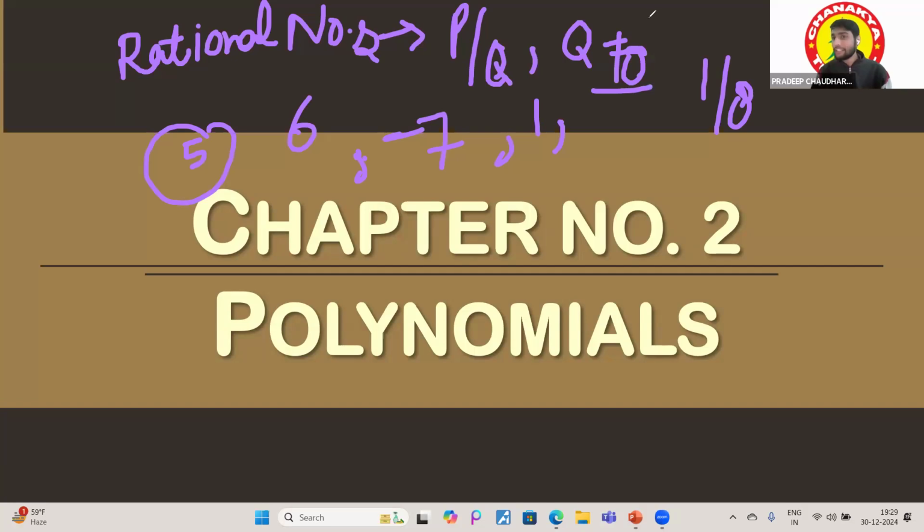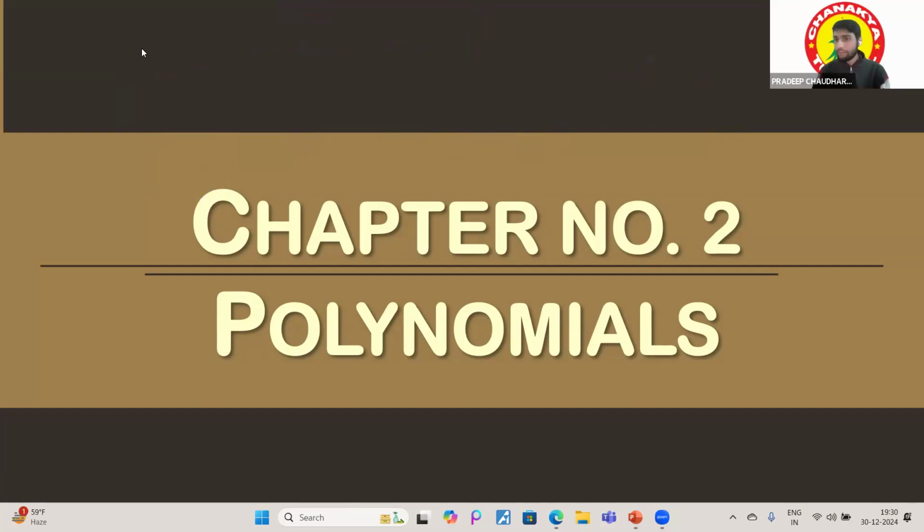Why are you saying that Q should not be equal to 0? Can anyone tell me? You cannot divide by zero, sir. If it is equal to zero, the number becomes indefinite. Good. Very good. Just like if I'm dividing any number, 10 by 0.